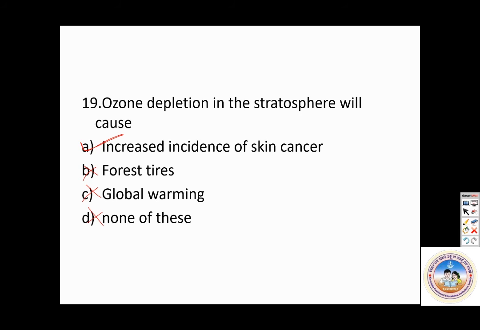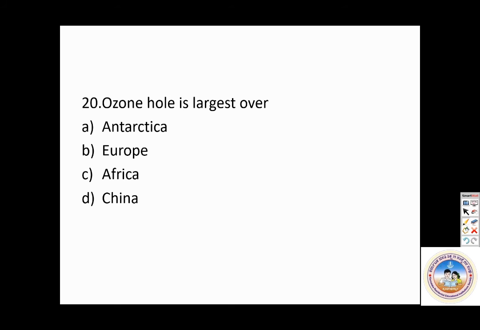Let's go to the next one. Ozone hole is largest over. Correct, correct. Yes, ozone hole is largest over Antarctica. It is wrong: Europe, Africa, and China.